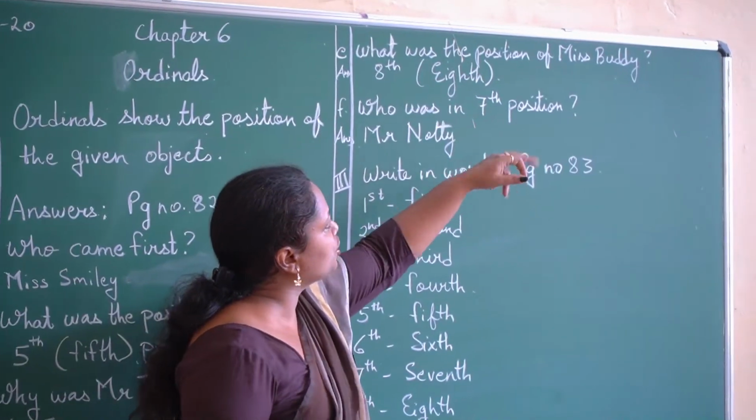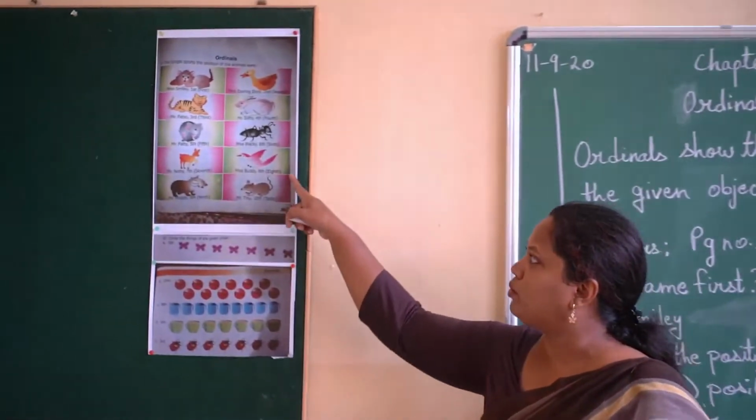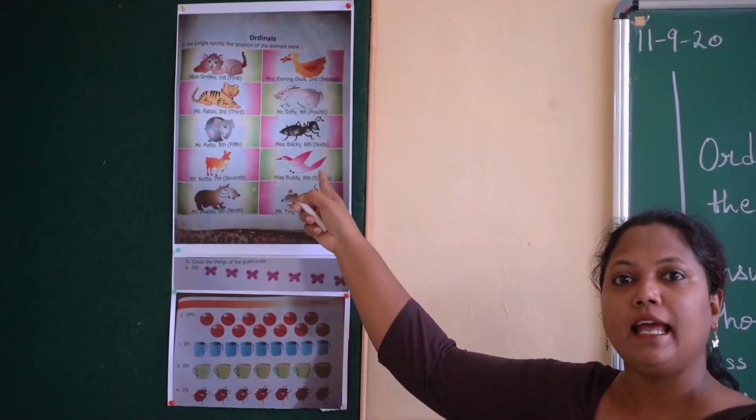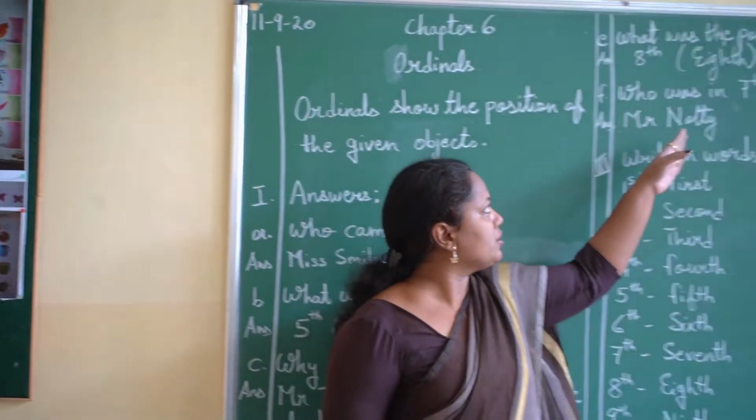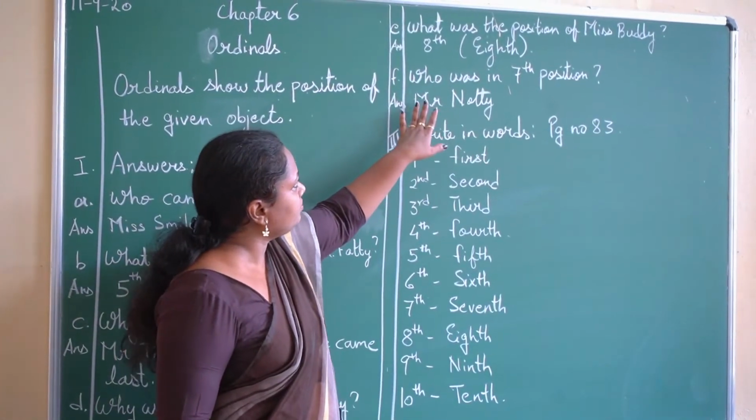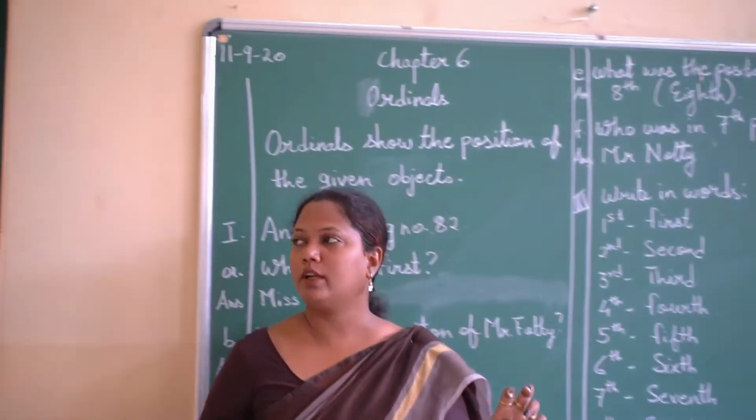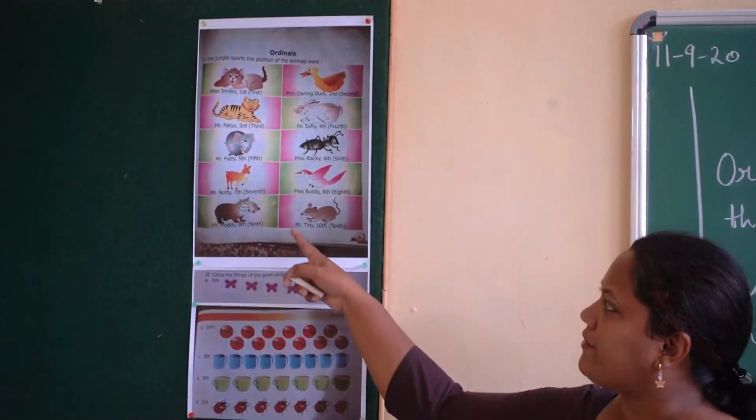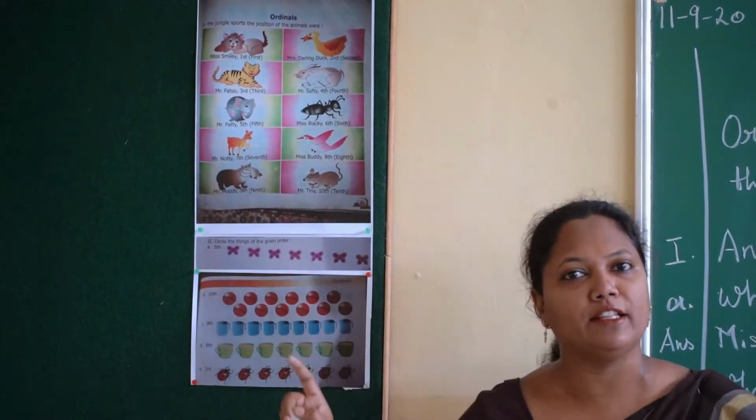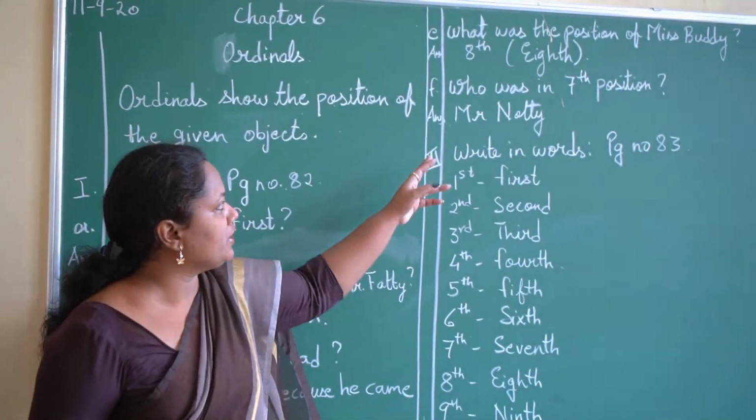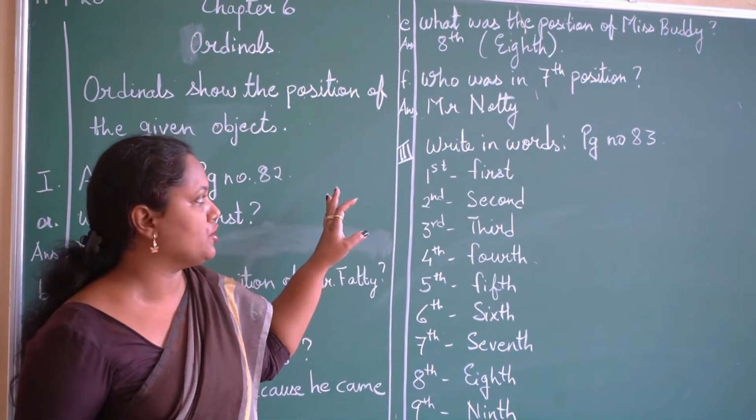What was the position of Miss Birdie? Look at the picture and tell me what was the position of Miss Birdie. 8th position. She came 8th in the race. So I will write over here 8th. Now who was in 7th position? Look at the picture. Tell me who was in the 7th position. Mr. Naughty Deer. He was in the 7th position. So I will write over here Mr. Naughty. He was in the 7th position.